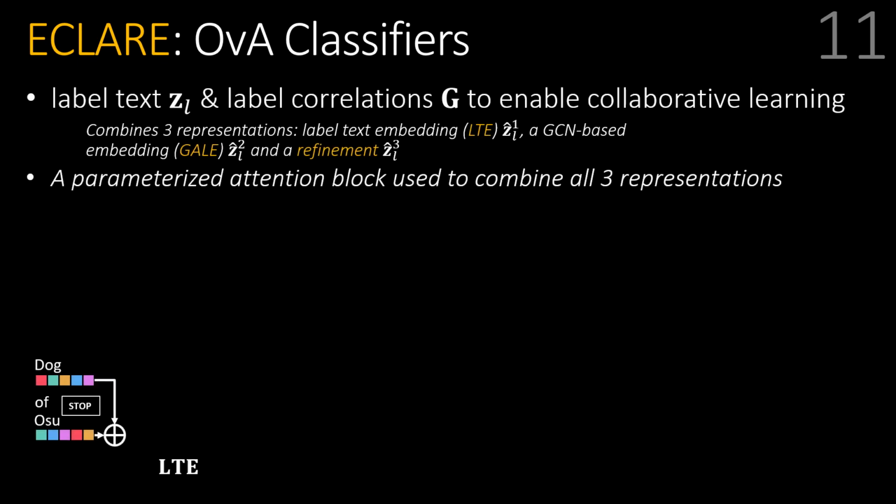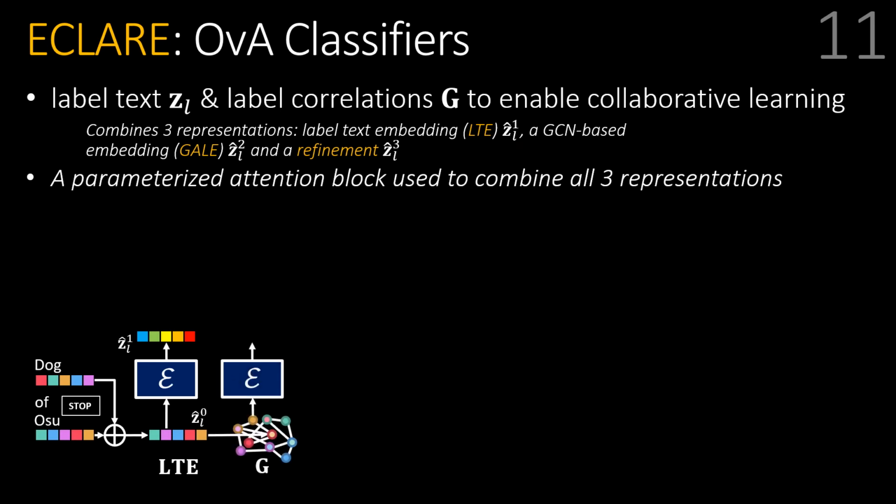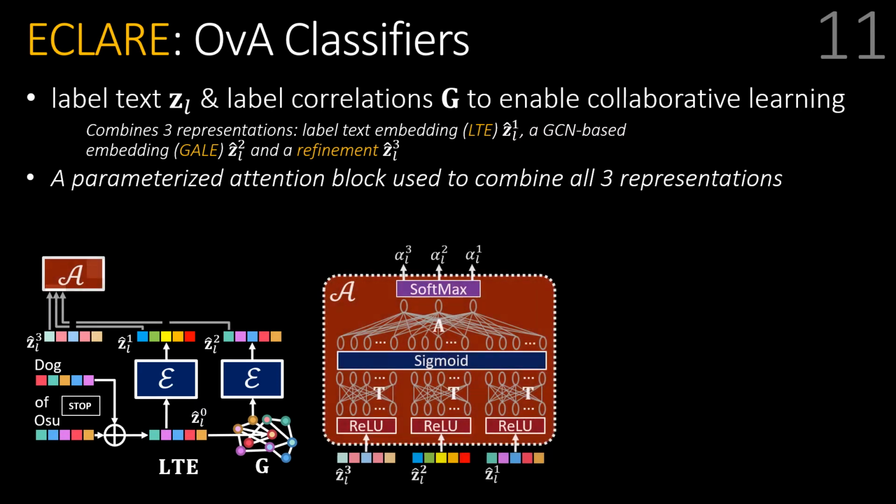First, a label text classifier, which is based on a TF-IDF weighted sum of label text. Second, graph augmented label text expansion, which we call GALE, and third, a traditional one-vs-all classifier. These three components are combined using a shared attention block which computes label-dependent weightage for each component to generate the final label classifier W_L.